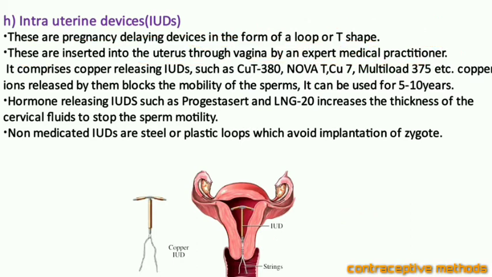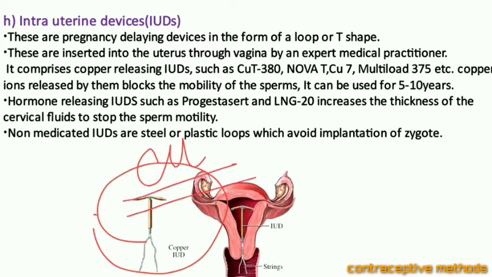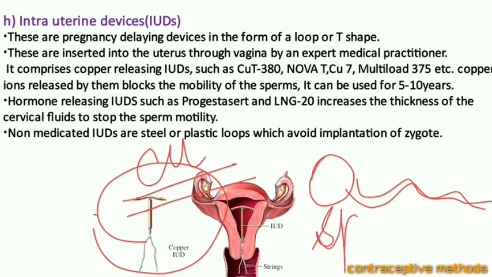These IUDs include copper releasing IUDs such as Copper T 380, Nova T, Copper 7, Multiload 375, etc. What is the purpose of them? These intrauterine devices release copper ions, and these copper ions prevent the motility of the sperm cells. Hope it is clear.